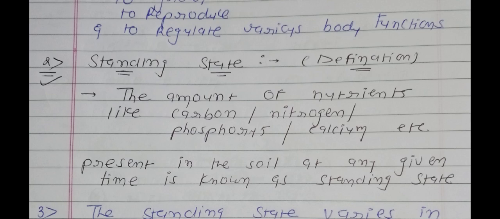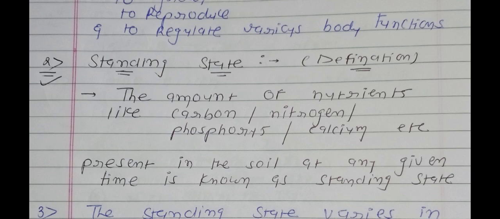So what is the meaning of standing state? It is the amount of nutrients like carbon, nitrogen, phosphorus and calcium present in the soil at any given time, and it is known as standing state. So 3 points are important here. First one is the amount of nutrients, second one is present in the soil, and third one is at any given time, meaning any specific given time.